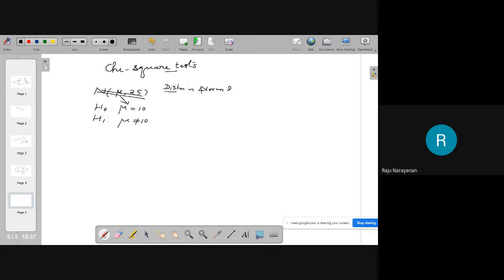This is non-parametric. Here we are not checking the value of the parameter. Here we are looking at the form of the distribution. Therefore this is not about the parameter, this is the form of the distribution. Therefore those things can be classified as non-parametric hypotheses.